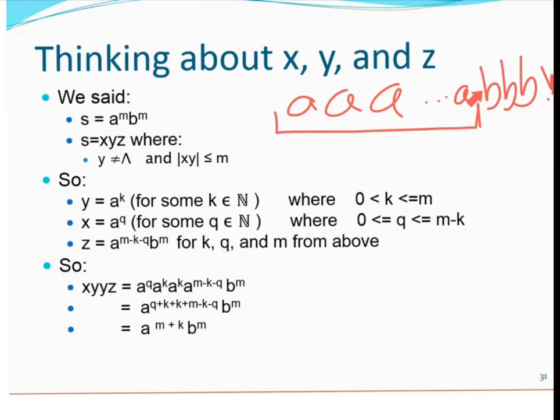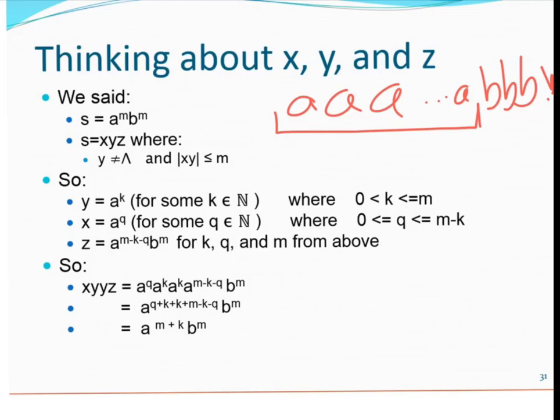So there's M A's here, and if we take away the K of them that are in Y, the most we could have left over is M minus K for that X part. For example, if K is 1 and this whole M was 10, then maybe Y is just this one A, and so 10 minus 1 is 9. If Y is just this A, then X is everything up to the beginning of Y. No matter what, X is everything up to the beginning of Y.